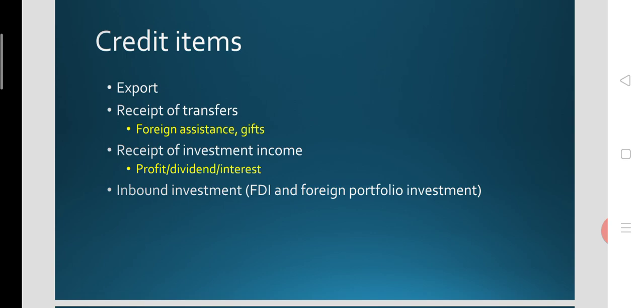Receipts of transfers in the form of foreign aid at the time of flooding or earthquake or any other kind of natural disasters, the gifts received from the foreign government, foreign institution, foreign entity, it will be credited. Receipt of investment income received by the residents of the country from their investment in foreign assets, foreign stock market, foreign FDI. So these are the credit items of the BOPs.